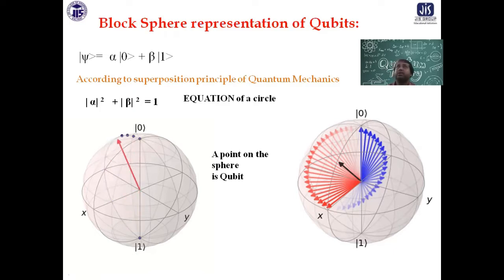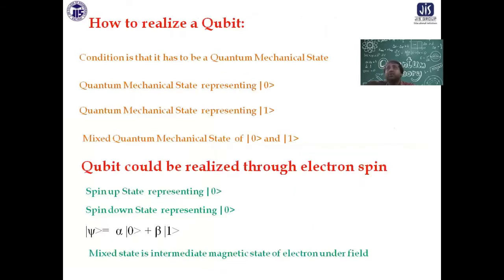Now you may argue that it is the equation of a circle, but ideally these coefficients are complex in general, because it is a part of Hilbert space. It is a two-dimensional Hilbert space. So if you consider all probable values of alpha, not just in terms of magnitude but also in terms of its angular part, you can probably form a sphere also. Ideally, any point on that sphere means a qubit. So qubits are very large. Therefore, we can always make a difference with classical computation.